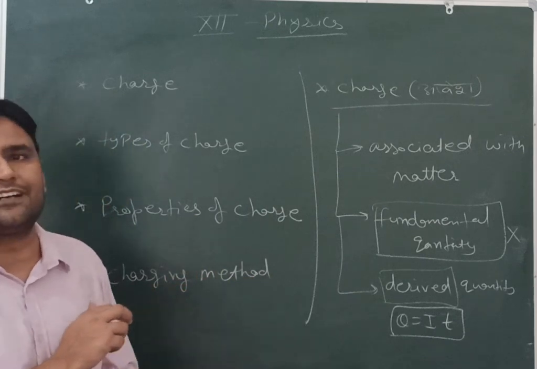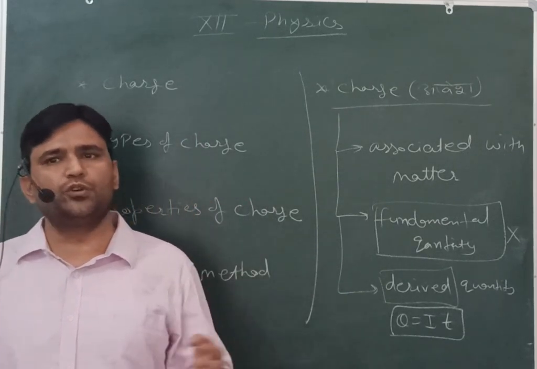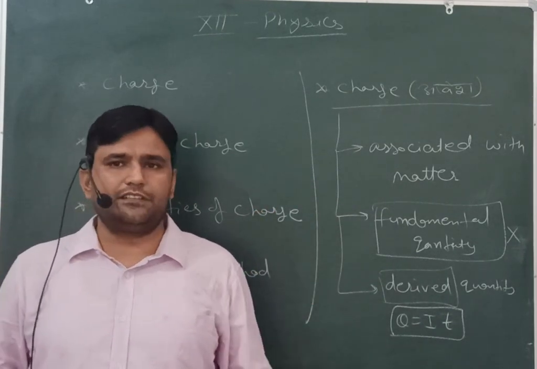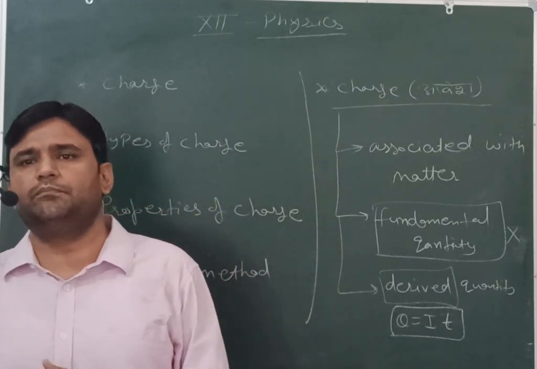तो exactly अपन charge को आवेश को क्या बोल सकते हैं? ये आपके पास किसी भी पदार्थ का एक मूलभूत गुण है. It is to be the basic properties associated to the matter, or the fundamental properties associated to the matter.